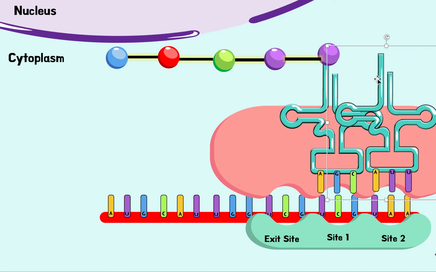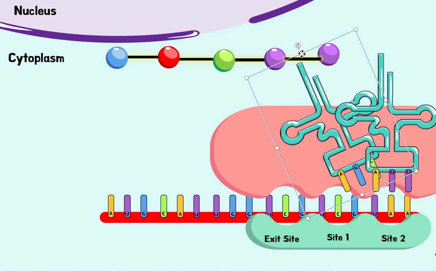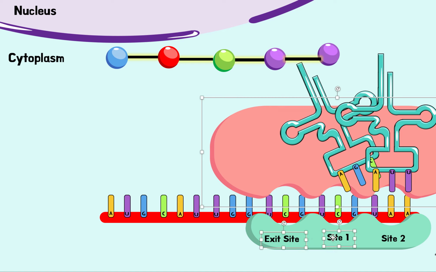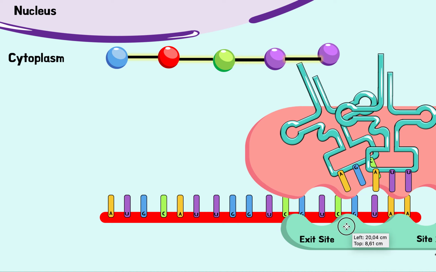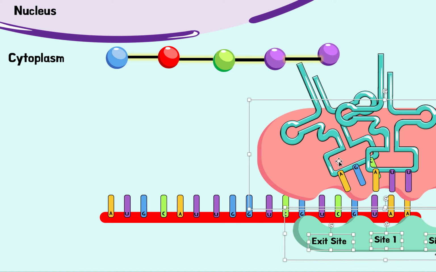Let's see how. So now if there's no amino acid, no bond can be formed. And we know that at this point, this one will detach, right? Because normally a bond will form and this one will detach. Now no bond forms and this one detaches. And this means that now the translocation will happen again. So now we'll move on a little bit more. So we're moving on. But now, guess what?